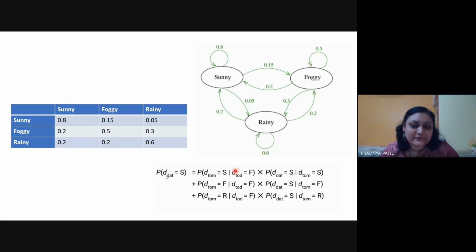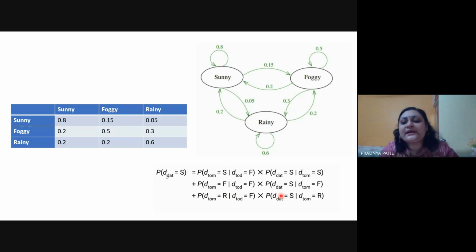Look at the first terms in all three terms. Today we have considered foggy, because it is given in the numerical. From foggy, I may change to all of these possible conditions tomorrow. This is for tomorrow: foggy to sunny, foggy to foggy, and foggy to rainy. These three combinations are tomorrow's conditions. From tomorrow's condition, you need to go to the day after tomorrow. So from sunny, I go to sunny: sunny to sunny. From foggy, I go to sunny. And from rainy, rainy to sunny.